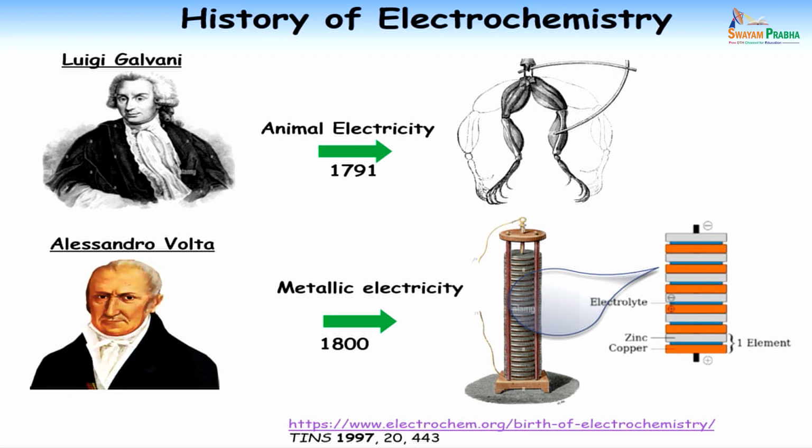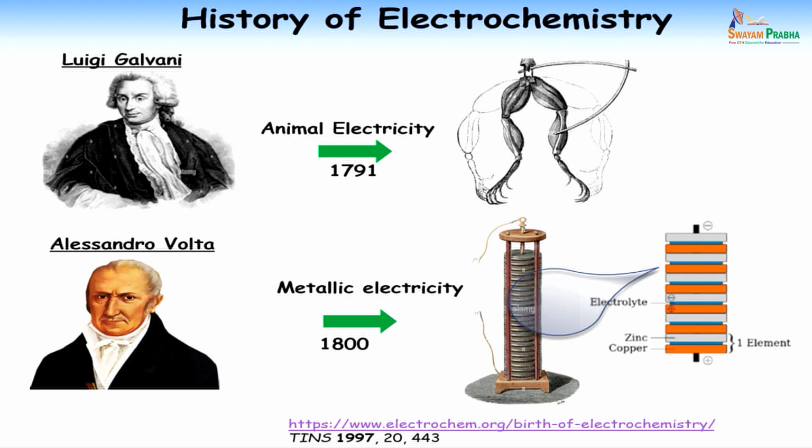So we'll go through some history of electrochemistry, how it started. It started with Galvani. He was doing a dissection experiment using a frog, and it was hung on a copper or some metallic wire.